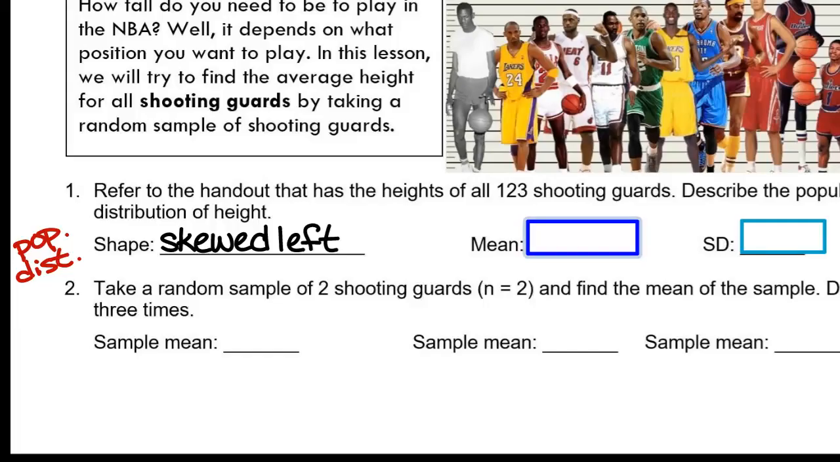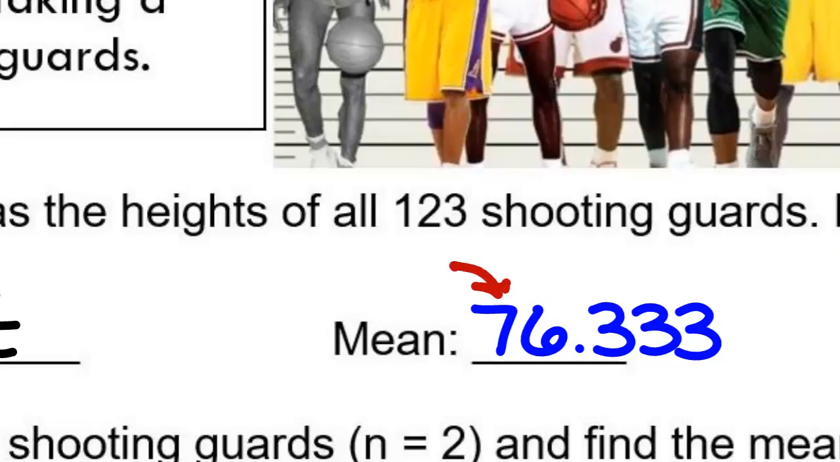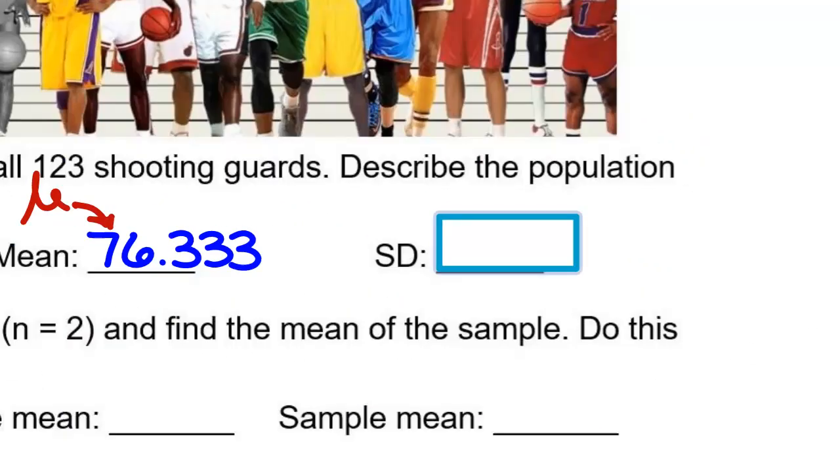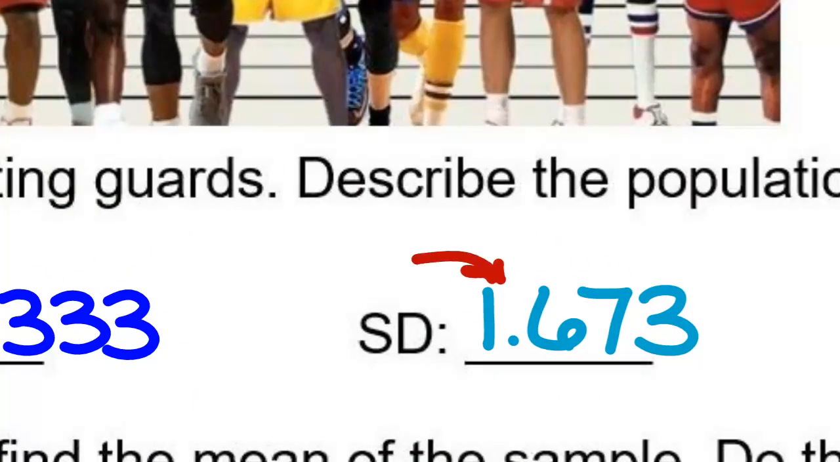When you look at the summary statistics, it tells you the mean. What is the mean? 76.333. So that is mu. What is the standard deviation? 1.673. So this is sigma.